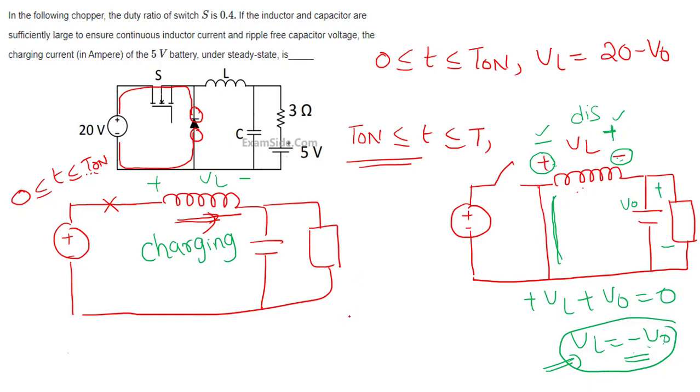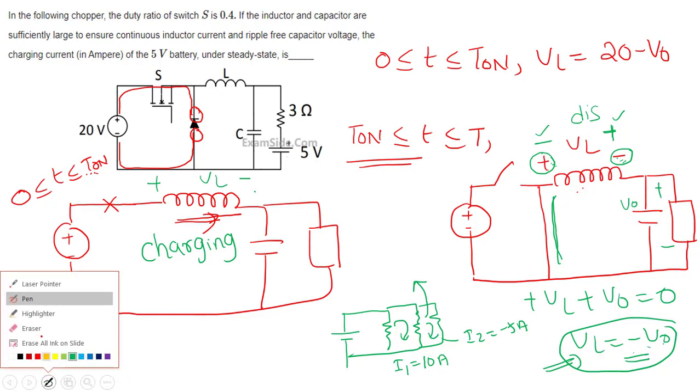This is just like, see, when you are doing circuit analysis, you assume that both the currents are flowing in the clockwise direction. After you complete the solution, you got I1 is 10 amperes, I2 is minus 5 amperes. That means that the actual direction of this current is like this. You assumed that here it is plus minus VL. Here also you assumed plus minus VL. But in the second case, you got minus V0. So what is the actual thing? This is minus, this is plus. Okay.